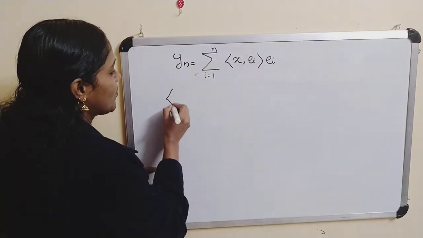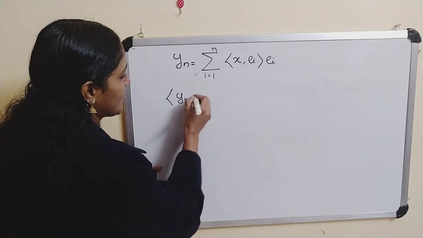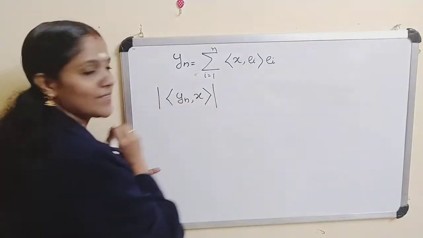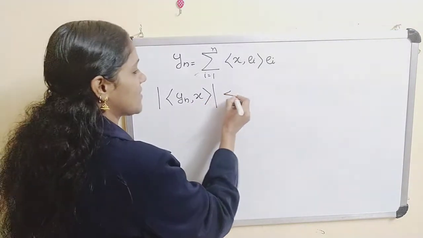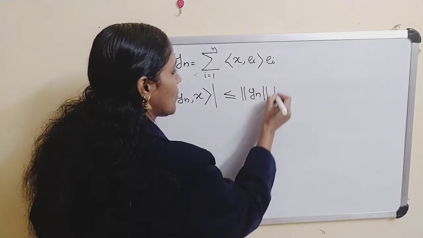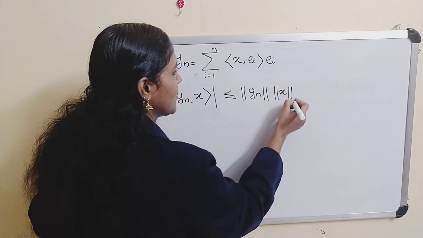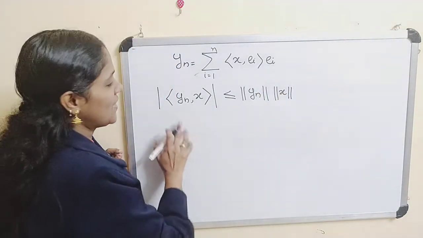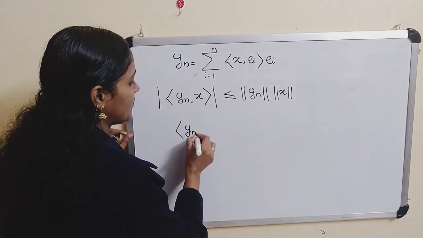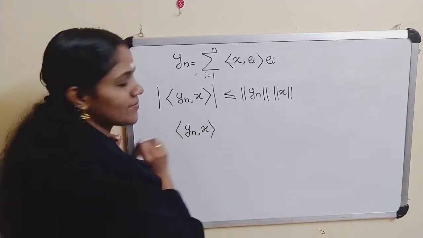Now what about the inner product of y_n and x? By the Cauchy-Schwarz inequality, this is less than or equal to the norm of y_n times the norm of x. Clear? Now what about the inner product of y_n and x?